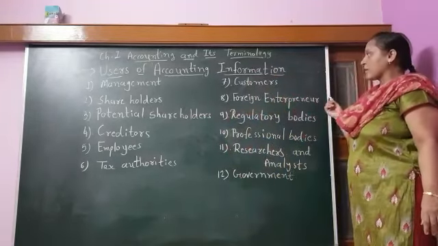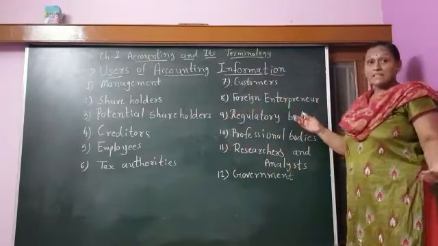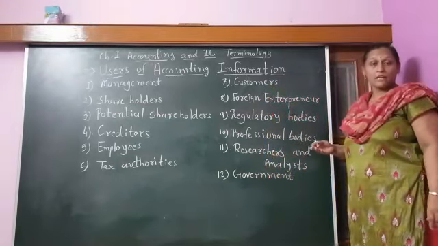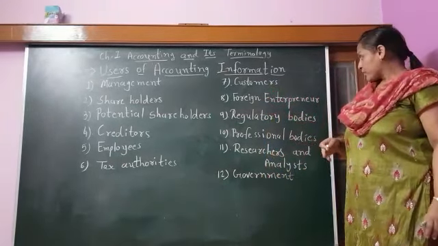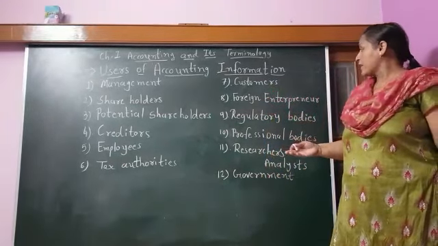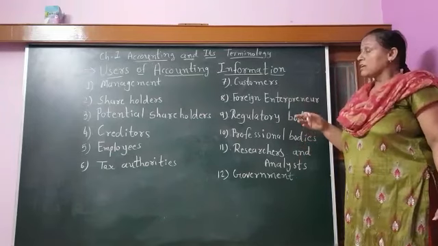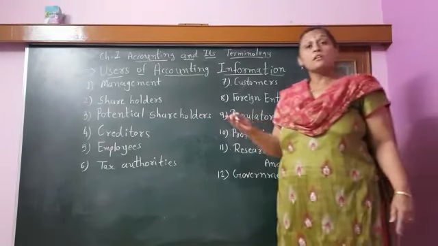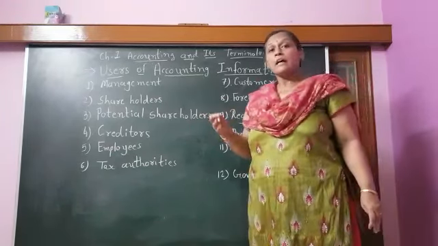Foreign entrepreneur. As we know, after liberalization, many foreign institutions wanted to make an amalgamation with a company. Before making any amalgamation, they can check the balance sheet of the company with which they want to amalgamate.